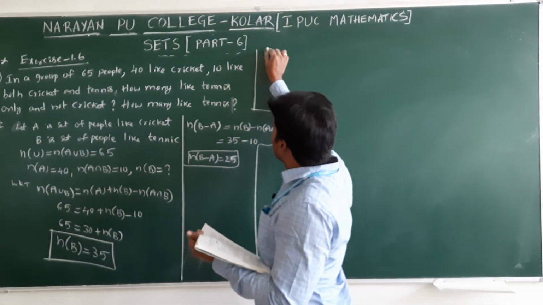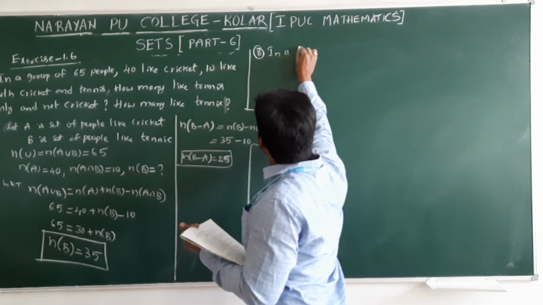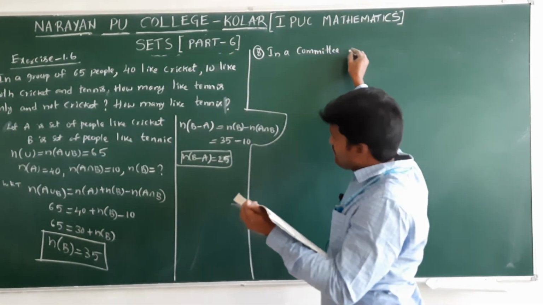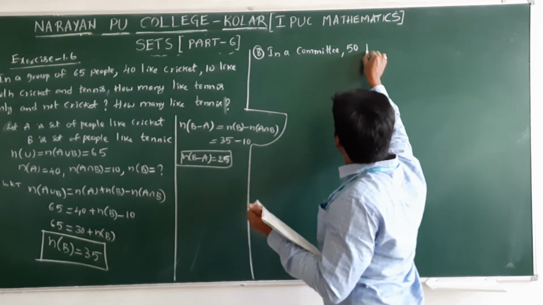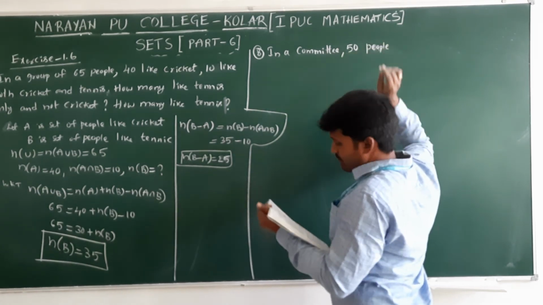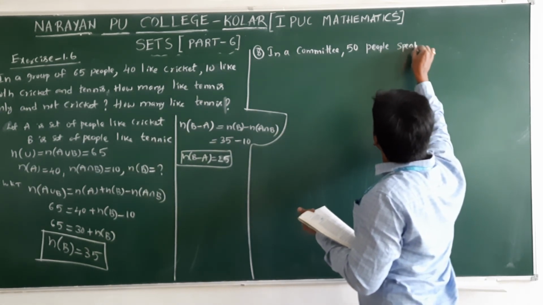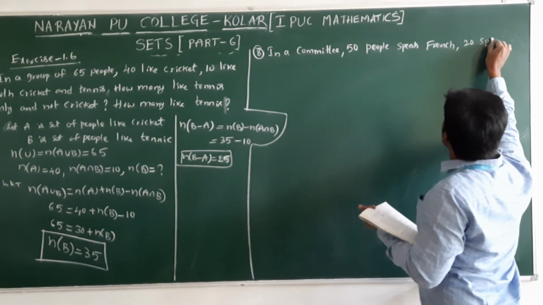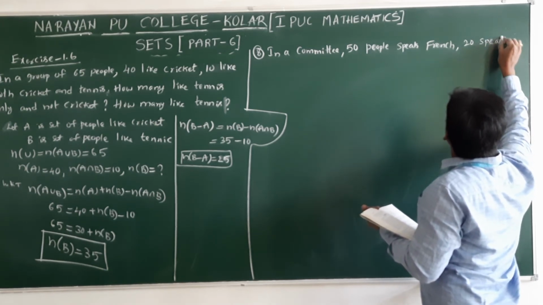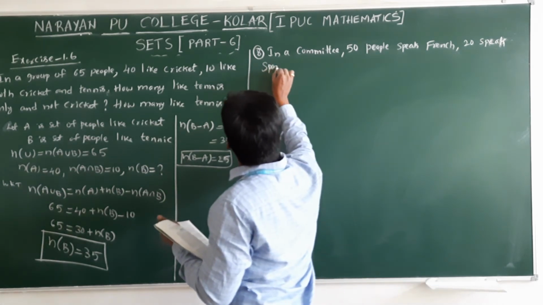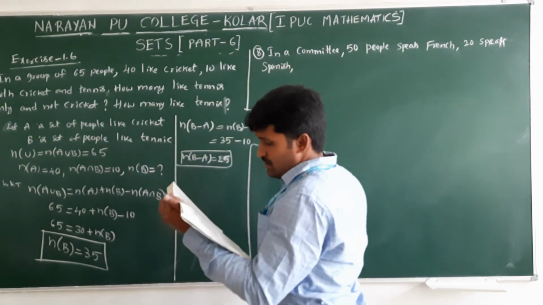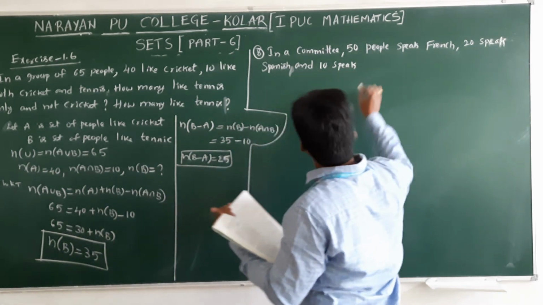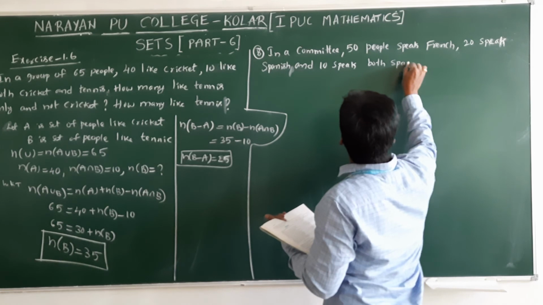In this exercise, last question, the 8th one. In a committee, 50 people speak French, 20 speak Spanish, and 10 speak both Spanish and French.